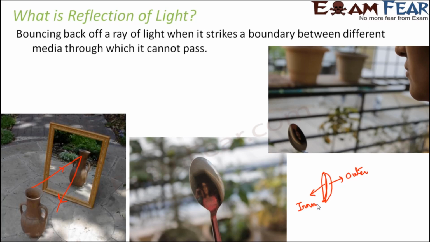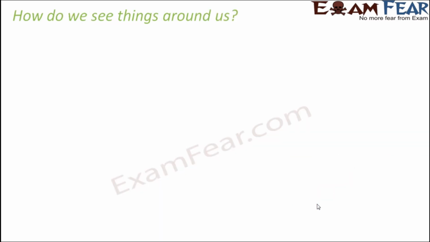Just try to take a piece of wood in front of you in presence of light, and you will not see any image. That's because the surface is not shiny enough for reflection of light to take place. Similarly, you can try an object like a marble flooring or granite flooring, which is very shiny. You will roughly be able to see an image being formed over there. So that's how you can try out the concept with objects around you.